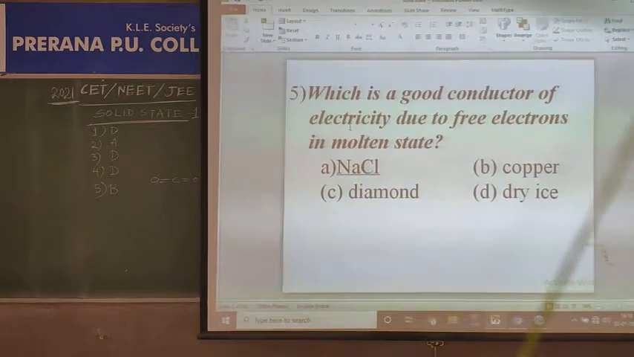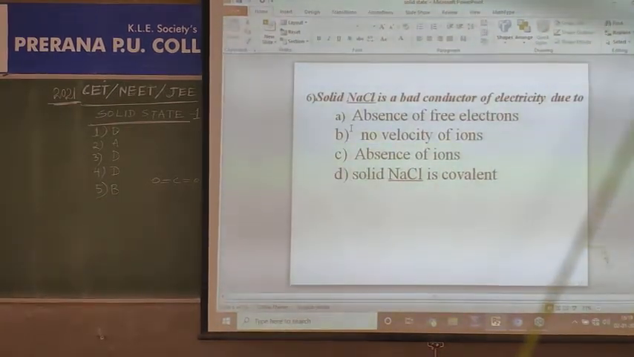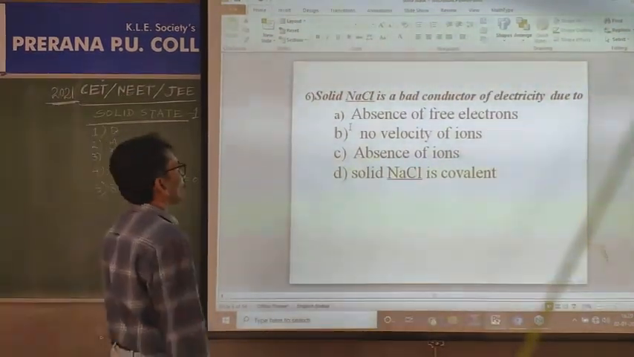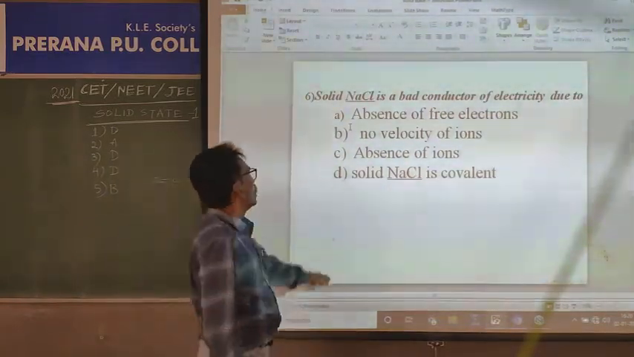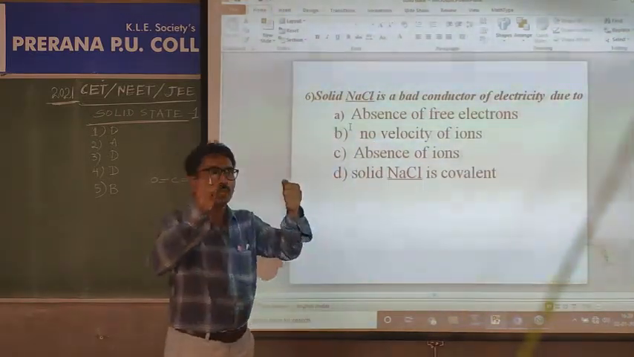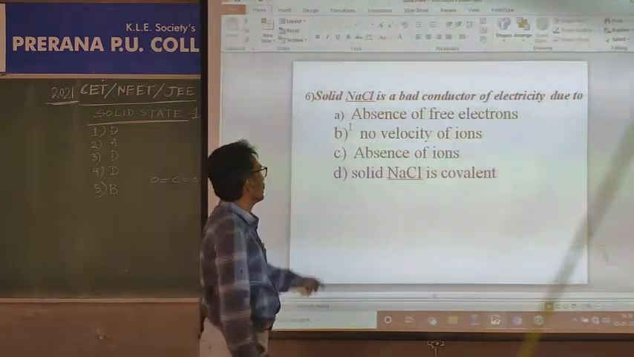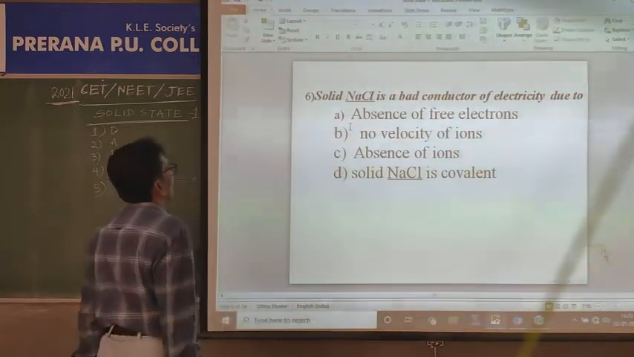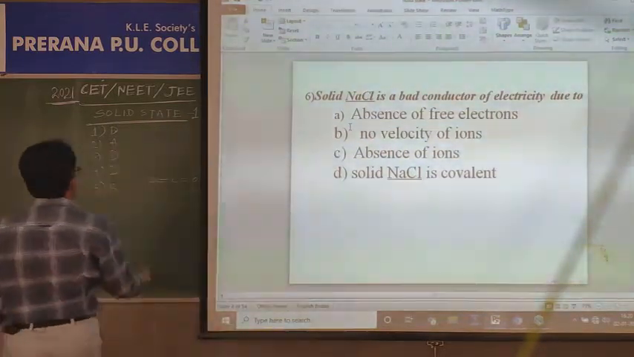Observe the next question, that is, solid NaCl is a bad conductor of electricity. How do you understand this one? Due to absence of free electrons, no free electrons in NaCl, that is a wrong statement. No velocity of ions, that is correct. In solid NaCl, Na plus and Cl minus ions are at fixed positions, they do not move, and therefore no velocity of ions is the reason. Absence of ions is wrong. Solid NaCl is a covalent solid is a wrong answer. So the correct one is a bad conductor due to no velocity of ions. Sixth one.